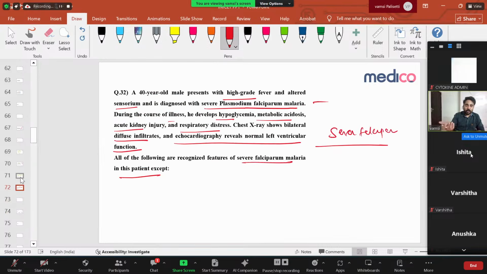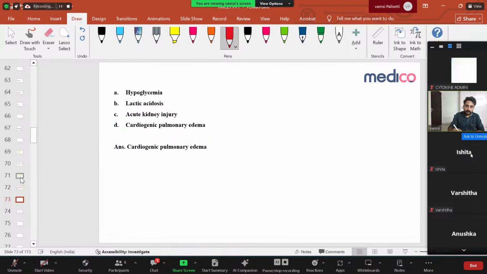So all the following are possible in severe malaria. Hypoglycemia, yes, because liver failure is there. Lactic acidosis is possible because of liver failure. Acute kidney injury is possible. Cardiogenic pulmonary edema is not possible here because it will cause ARDS, that is non-cardiogenic pulmonary edema. This is because the malaria parasite itself damages the pulmonary endothelium.